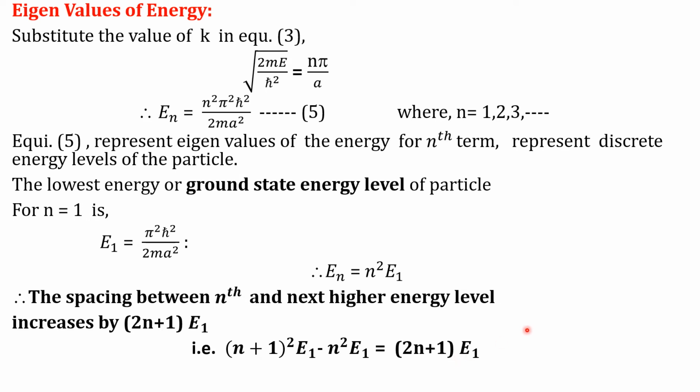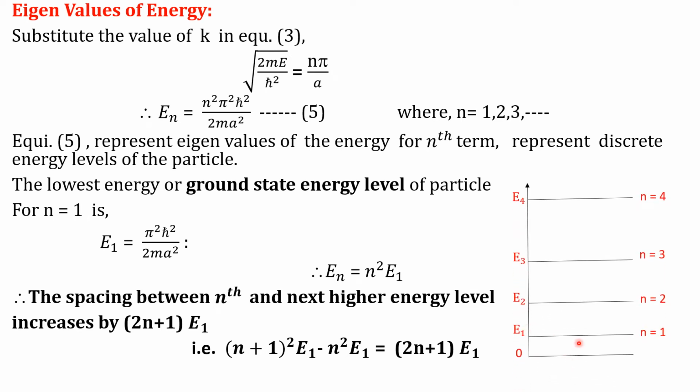Hence, if we plot the energy level diagram for the nth term, it shows that the spacing between the energy levels continuously goes on increasing.